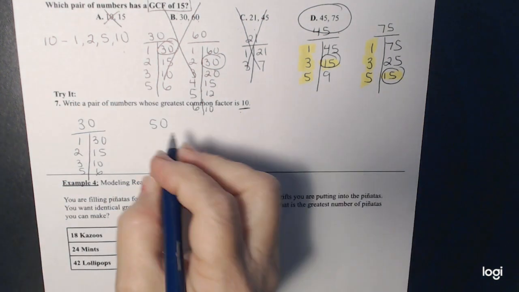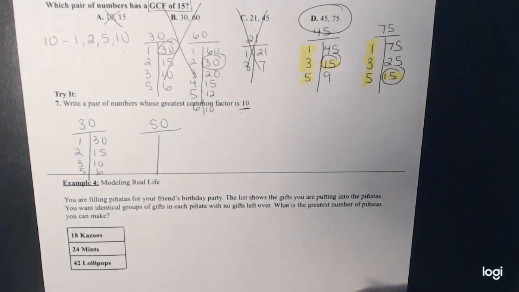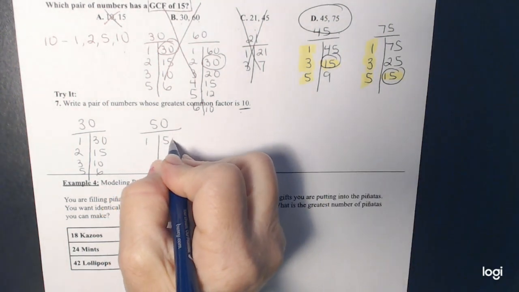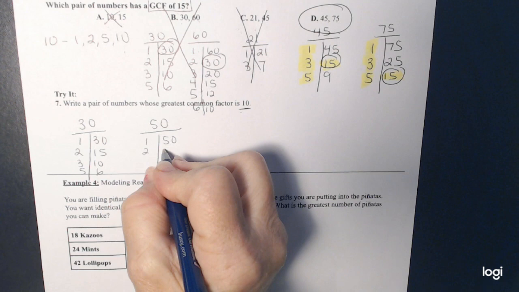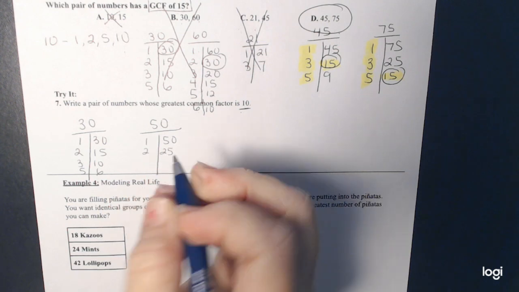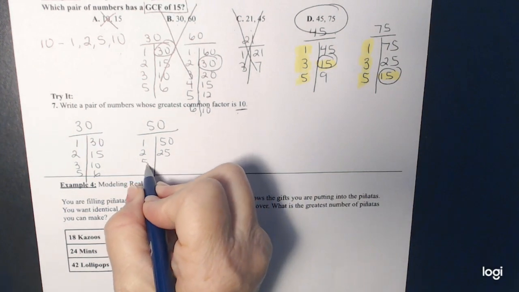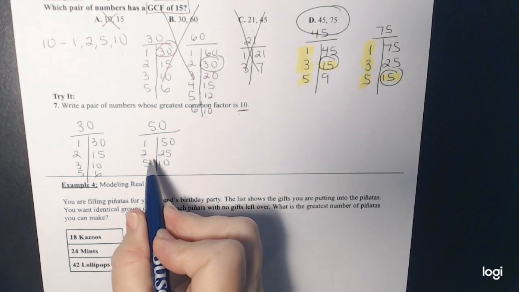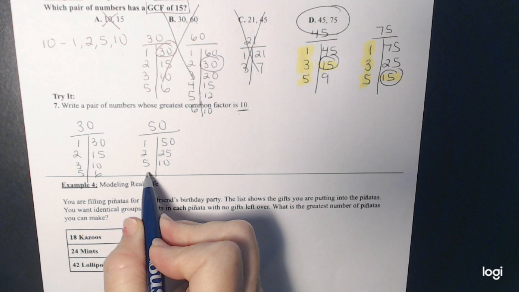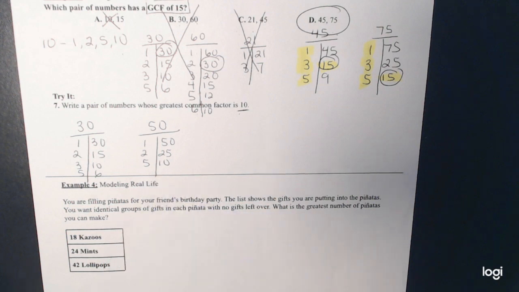All right, let's try 50. 1 times 50, 2 times 25, 3 doesn't go, 4 doesn't go, 5 times 10, 6, no, 7, no, 8, 9, nope. So it looks like that's it.